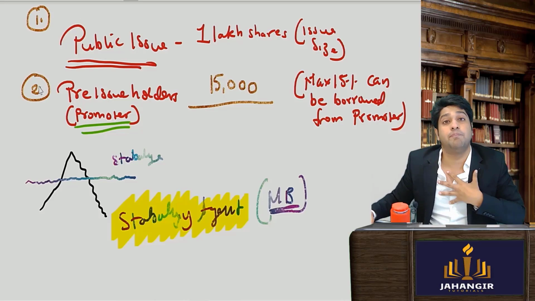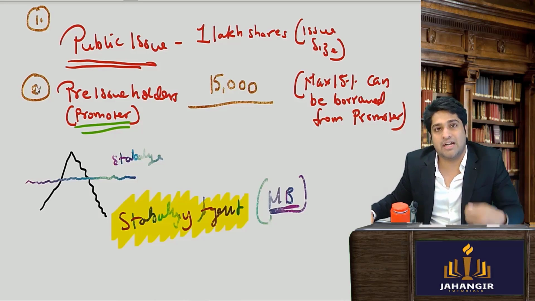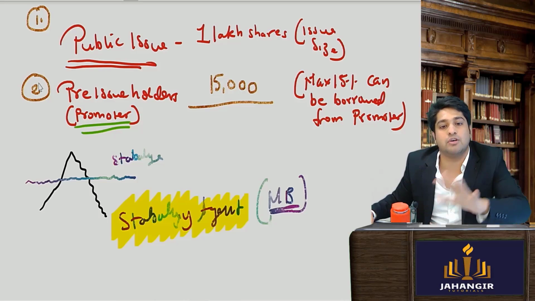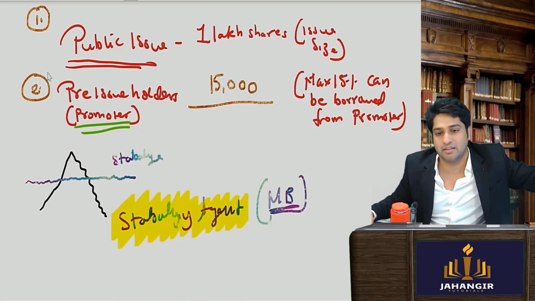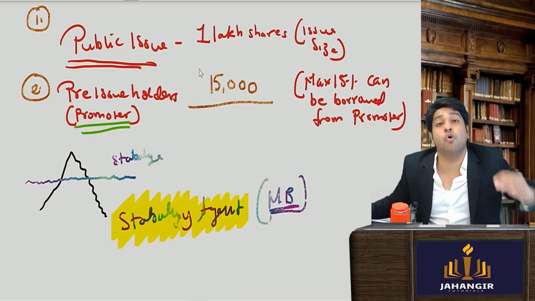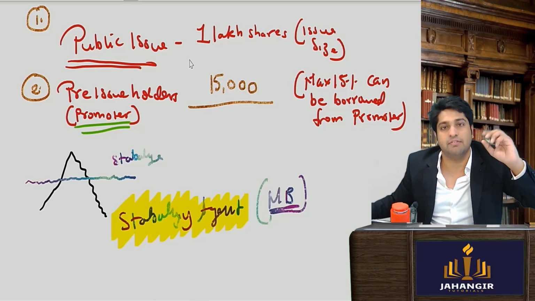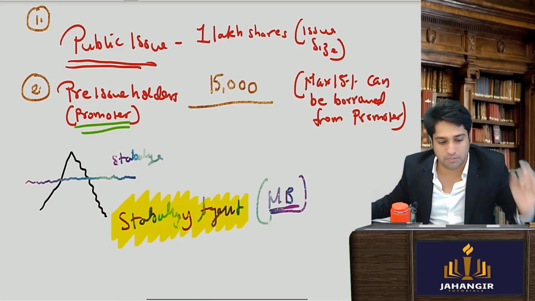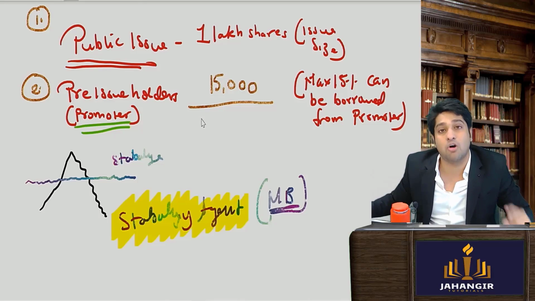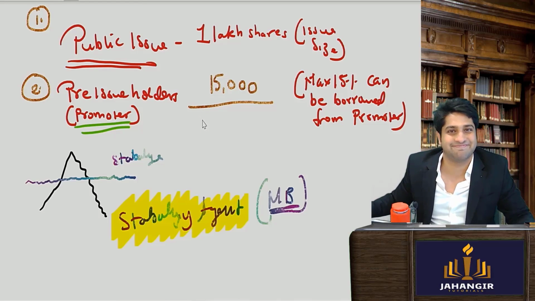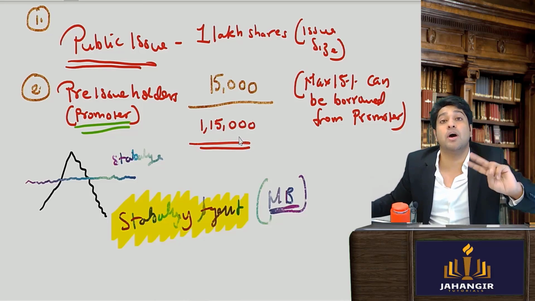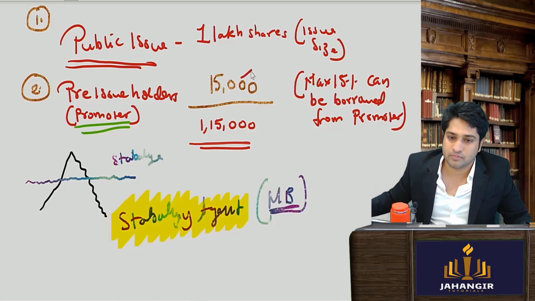The stabilizing agent has come in and he has borrowed 15,000 shares which the promoters were holding, and he will float this also to the public. So in the market, how many shares will be floated? 1,15,000. Can I say there is an over allotment done? There is an over allotment done.